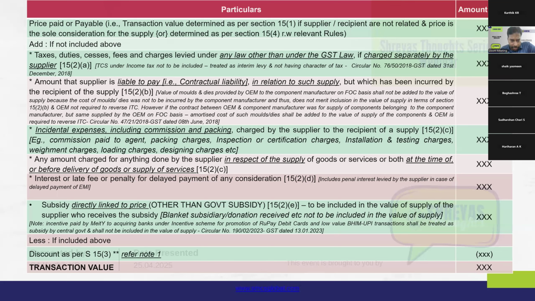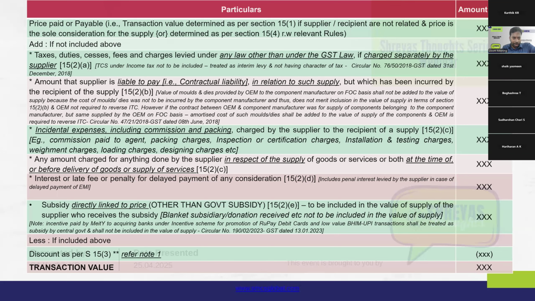If both these conditions are satisfied, then the actual price that is charged in the transaction will be the value of supply, plus there will be a few additions and deletions as the case may be. We will look into each addition that is to be made and the respective deletion relating to discounts, and we will have a detailed discussion on this area.